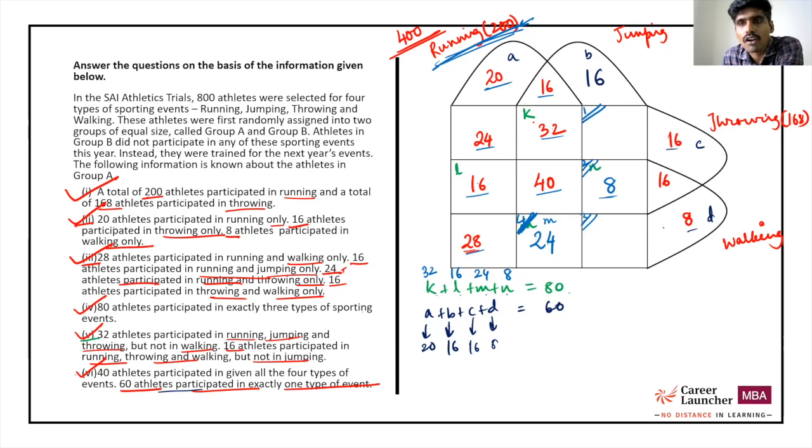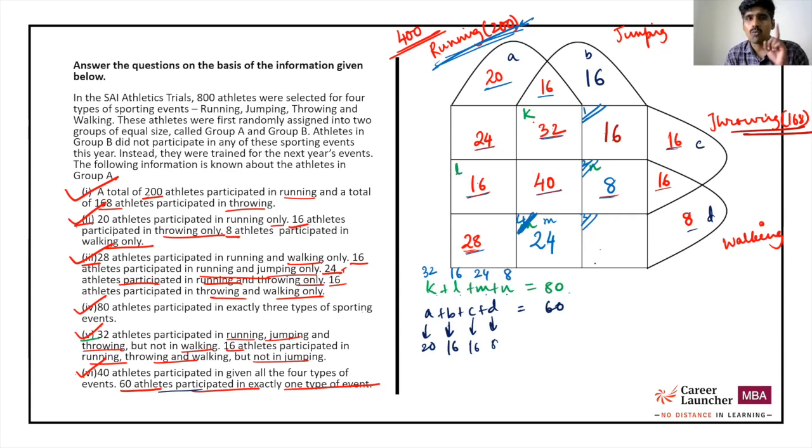What else are we left with? We are left with these 2 areas, area 1 and area 3. Pay attention to area 1. We know that the total number of people participating in throwing has to be 168. So add everything and equate it to 168. There is only one area that is unknown. 24 plus 16 is 40, plus 40, 80, plus 32 plus 8 is another 40, 120, plus 16 plus 16, 152. That will give us this area to be equal to 16.